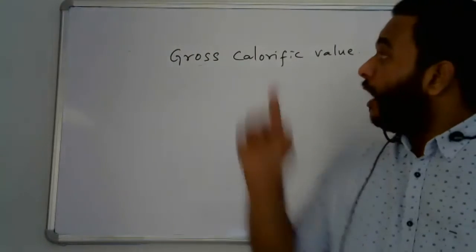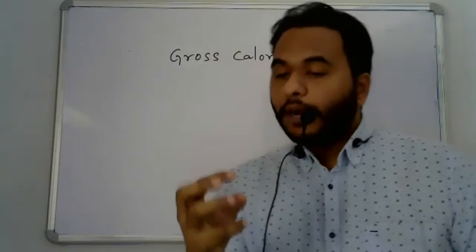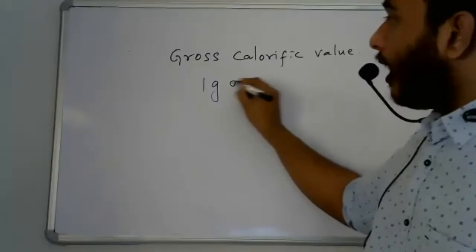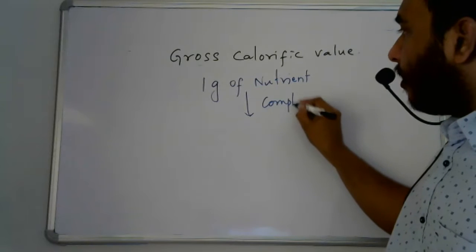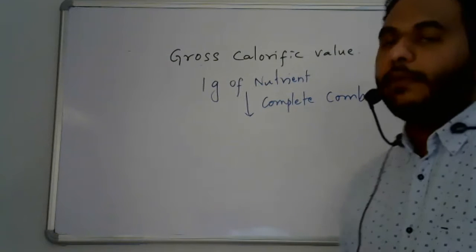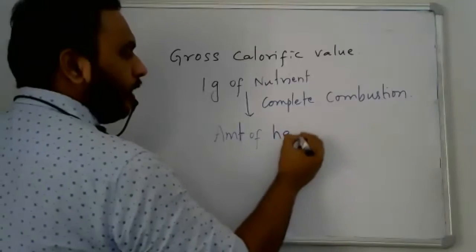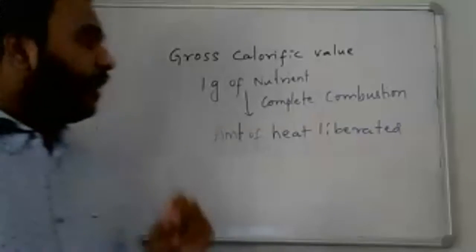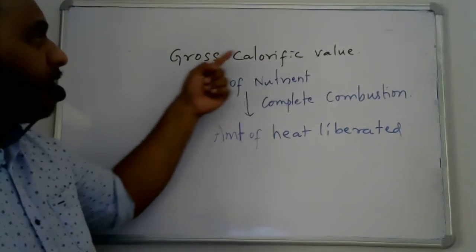The definition is like this: the amount of energy in the form of heat liberated from the complete combustion of 1 gram of a substance or nutrient is called gross calorific value.